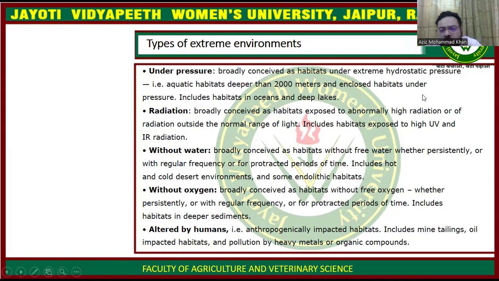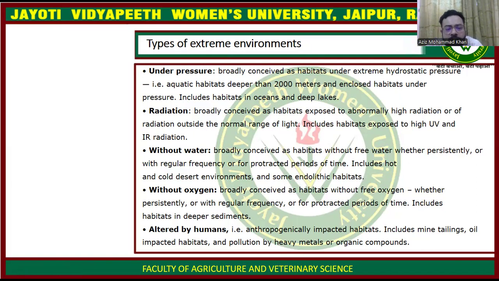We can see high UV radiation, IR radiation, X-ray radiation, gamma radiation. So these are the conditions which are known as extreme environmental conditions, and living organisms cannot really tolerate these conditions. They will die, or they will have some conformational changes, some morphological changes in their structural organization. So this is also a condition of extreme environment.